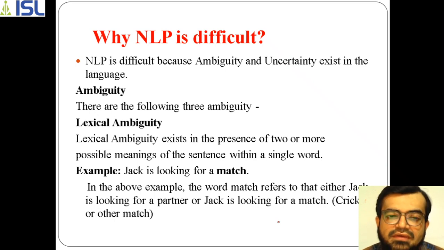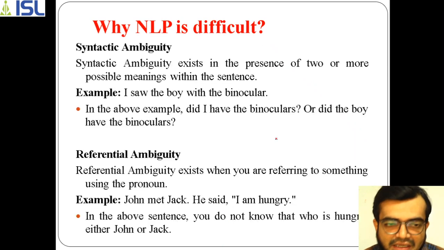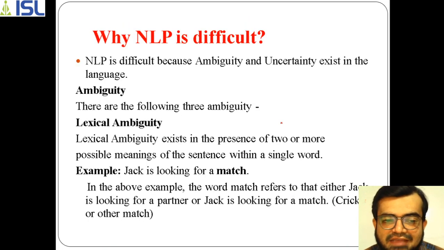Okay, so we will be discussing how ambiguity makes NLP difficult. Ambiguity is something like, if you have a word that can have multiple meanings, the machine has to select the correct one. That ambiguity is not just on a single level: we will have lexical ambiguity, syntactic ambiguity, and referential ambiguity. We'll see an example of each.